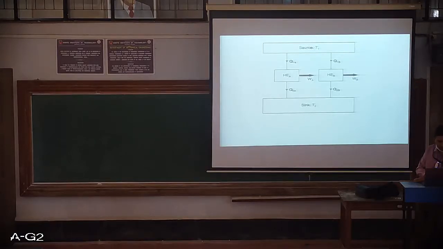Now this is the same diagram which we have discussed. This is of course the source T1 and the sink is T2, and we are having two heat engines. One is heat engine A and another one is heat engine B, and Q1A is the quantity of heat which is taken from the source T1, and Q2A quantity of heat is rejected to the sink T2, and heat engine B takes Q1B quantity of heat from the source and rejects Q2B quantity of heat to the sink, and WA is the work output from heat engine A and WB is the work output from heat engine B.